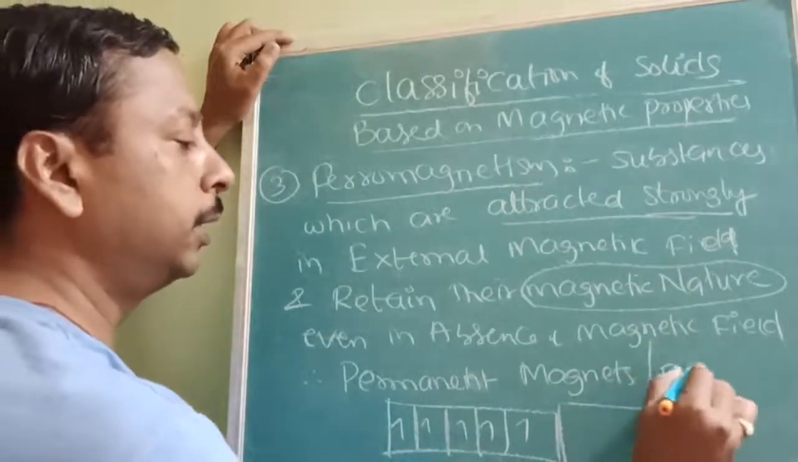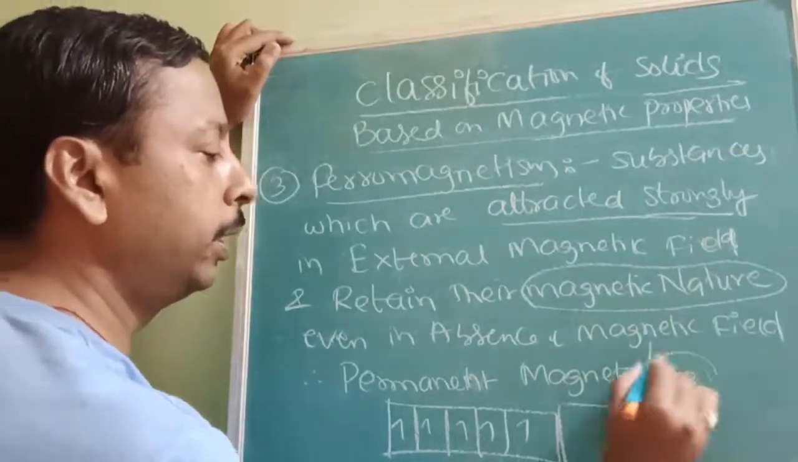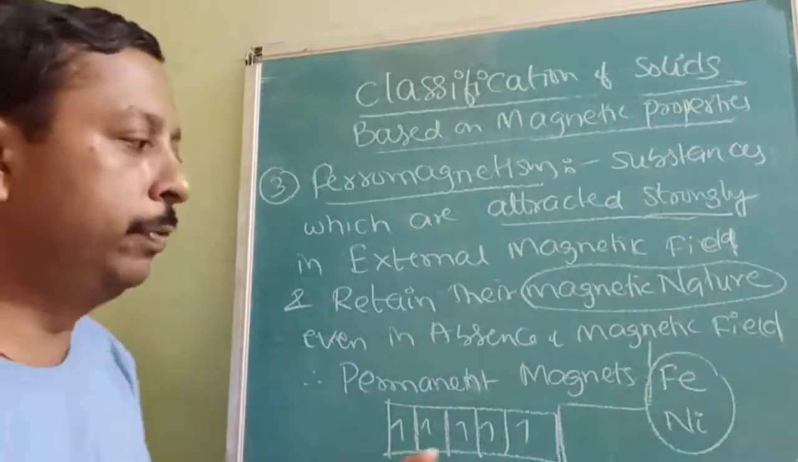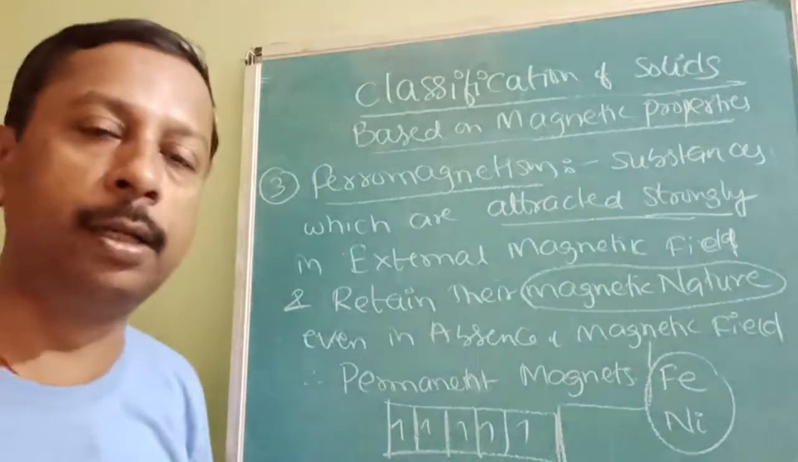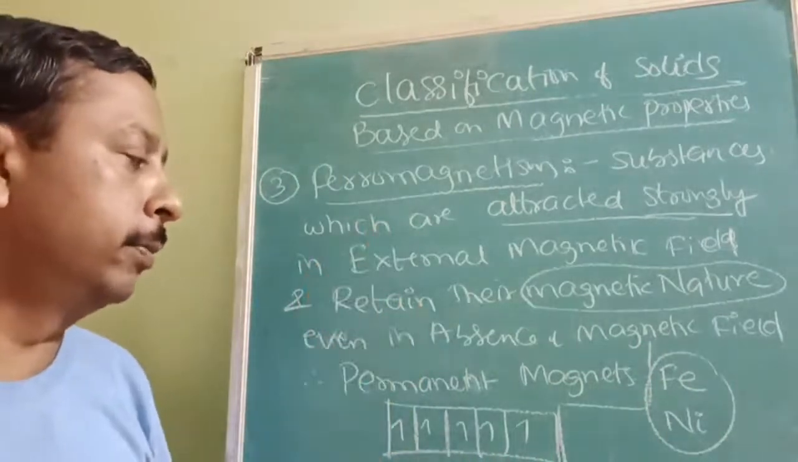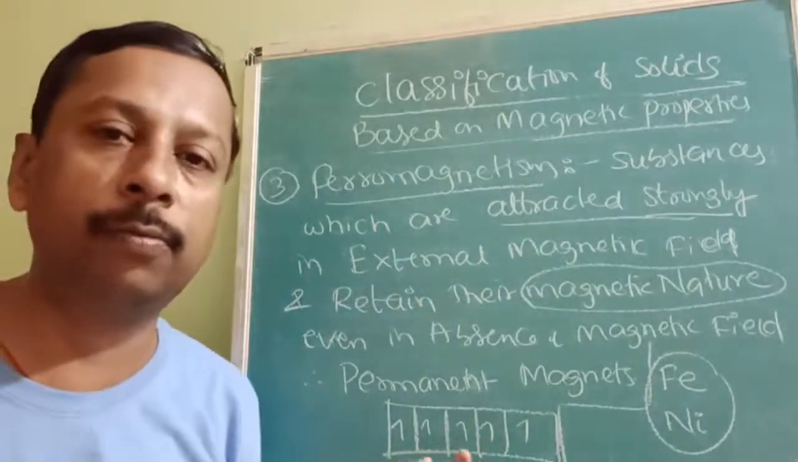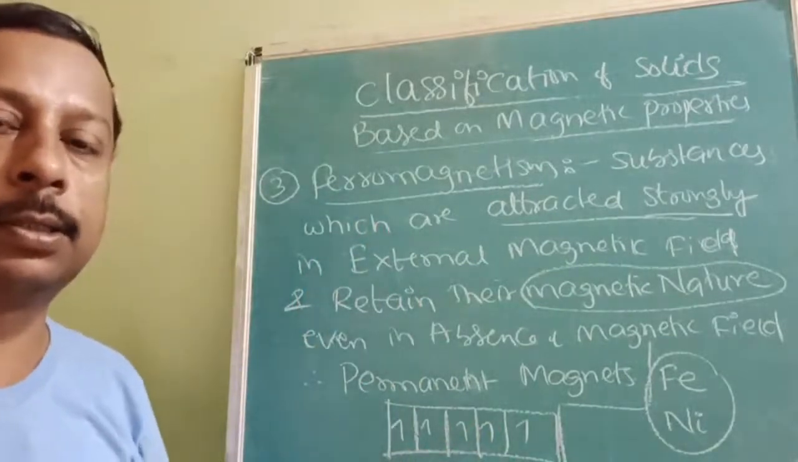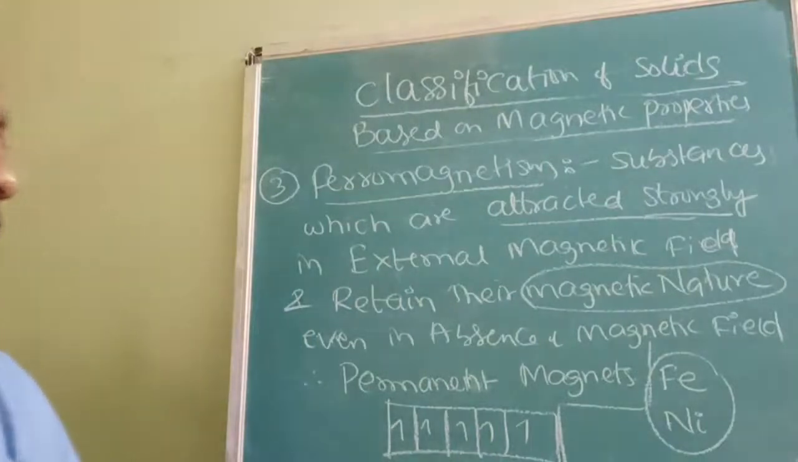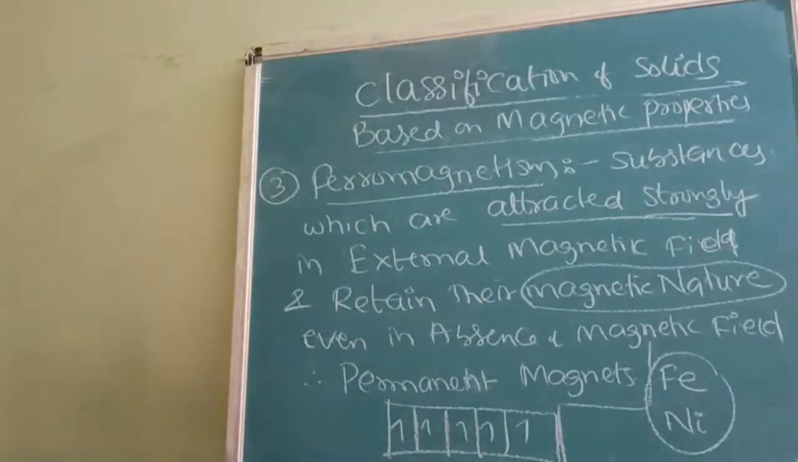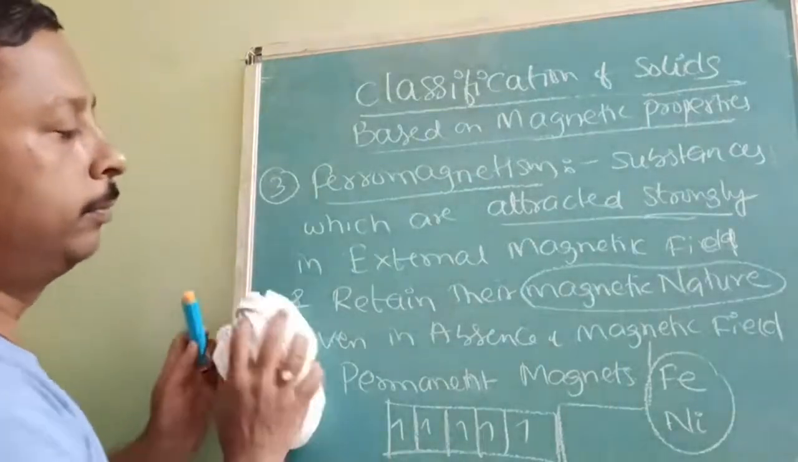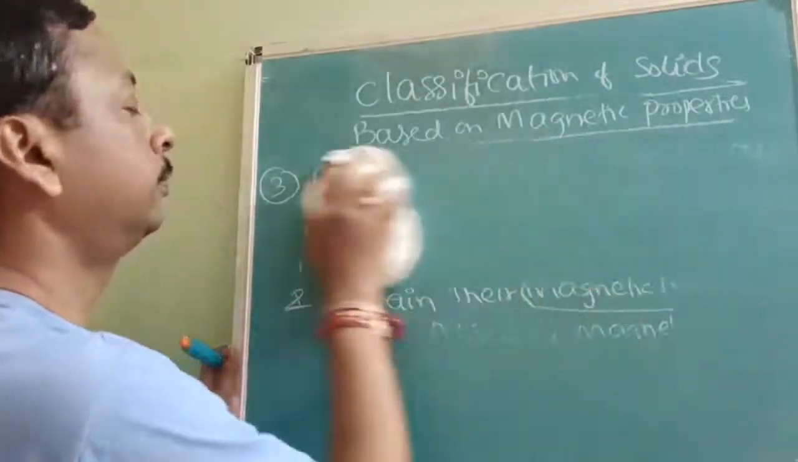Examples, both very important: iron and nickel. The magnets we use are made of iron or nickel because of ferromagnetism. The reason is the presence of a larger number of unpaired electrons. Note this down. Okay, noted.